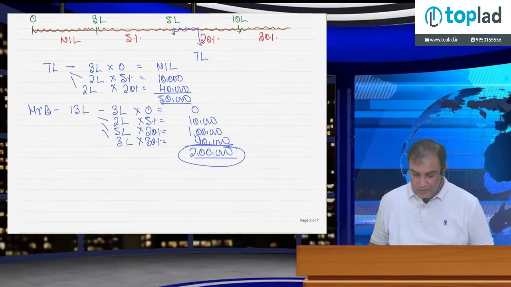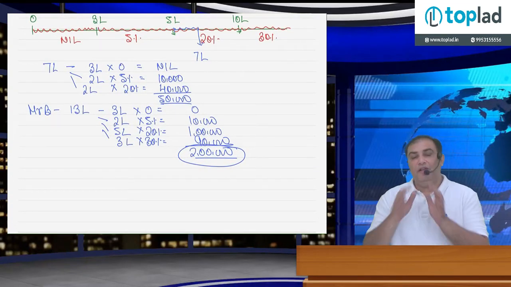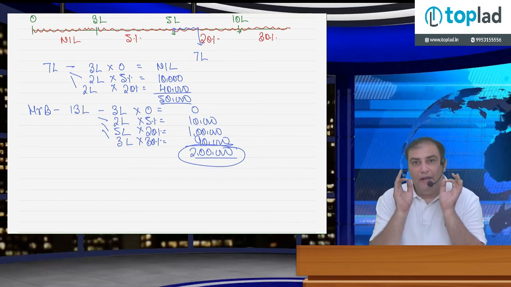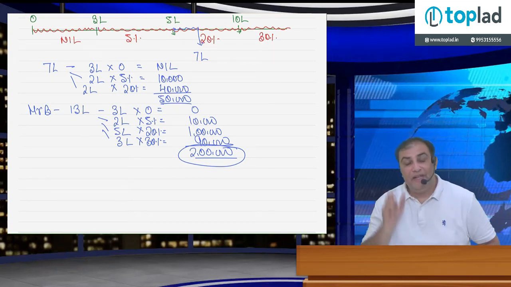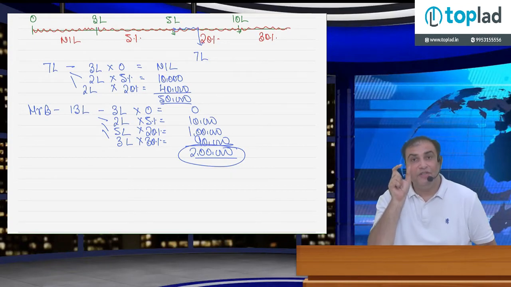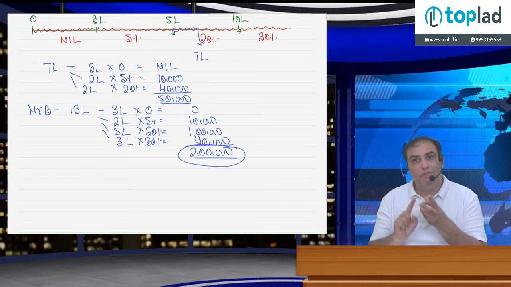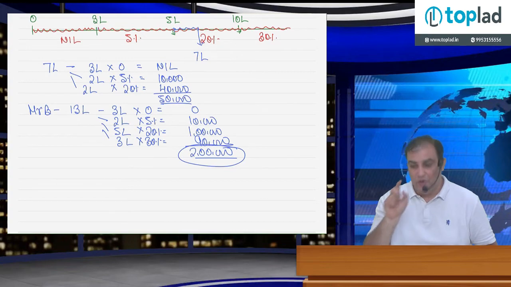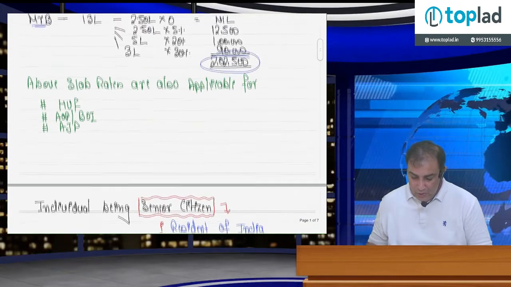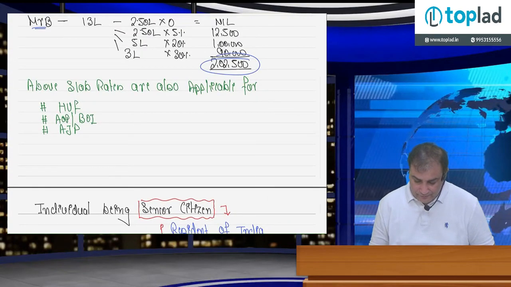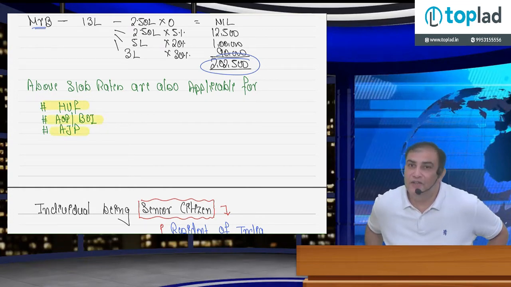Clear? So okay, an individual can be a senior citizen, but we cannot use the phrase senior citizen for HUF, AOP, BOI, or artificial judicial person. I have told you earlier the role of HUF, AOP, BOI and artificial judicial person ends here.